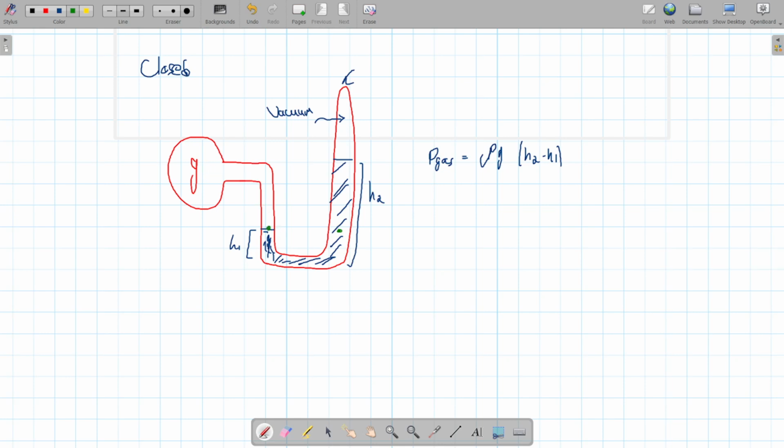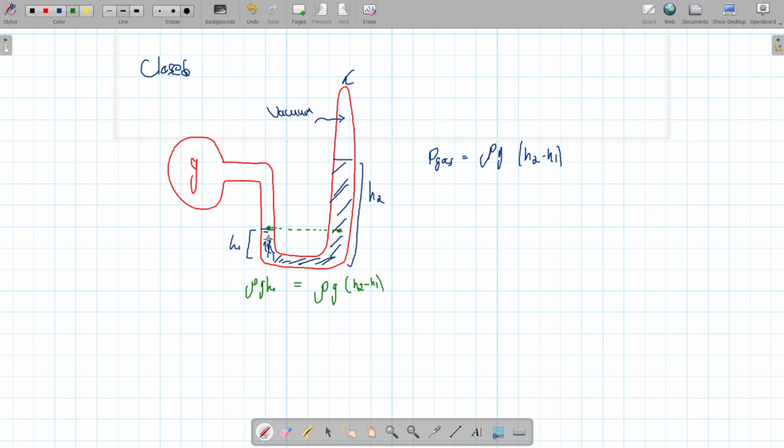At the same time, it's submerged in the liquid, so it will still have that pressure of the liquid. And this pressure here is on the same level as this. These two pressures are equal. What's the pressure of this one? This is equal to rho g h1. And what's the pressure of this one? It's rho g (h2 minus h1).